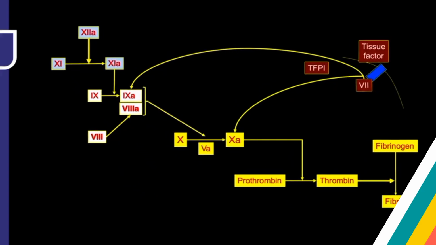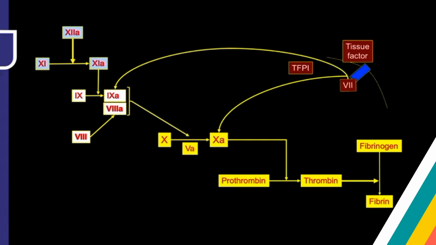Now this coagulation pathway, we all know that there is one intrinsic pathway and there is one extrinsic pathway. Look carefully, this is important. So this is the intrinsic pathway of coagulation and this is the extrinsic pathway of coagulation. Okay. Sometimes it is known as secondary hemostatic plug or definitive clot formation.